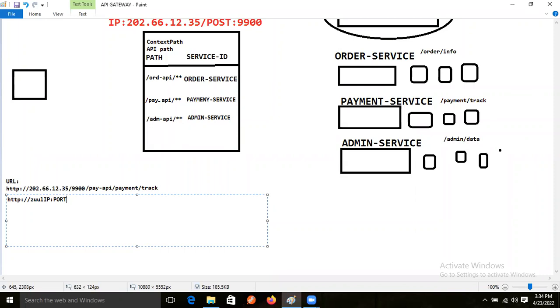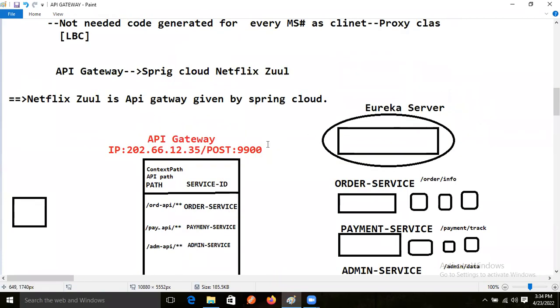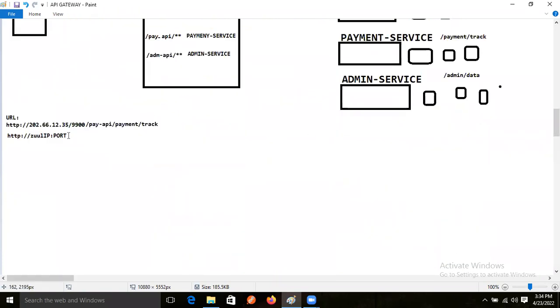This is the IP address of our API gateway, Zuul, and this is its port number, right? These things we have given, come on.